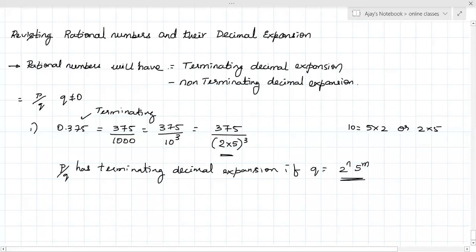If the denominator q of any number is in the form 2 power n and 5 power m, then we call that rational number a terminating decimal expansion. Understood here? Theorem 1.5 in your textbook.